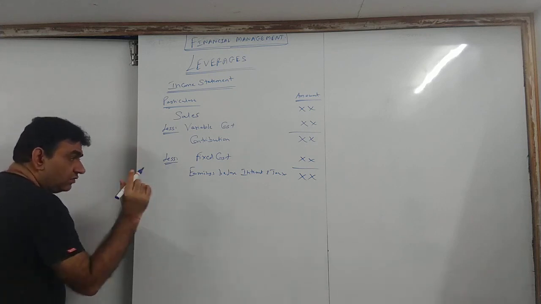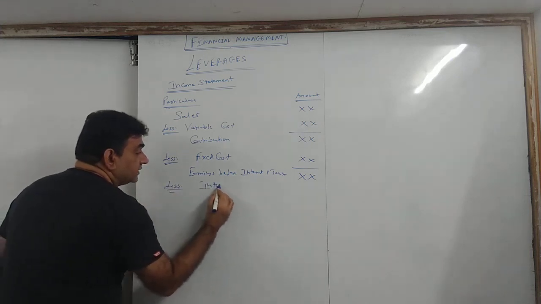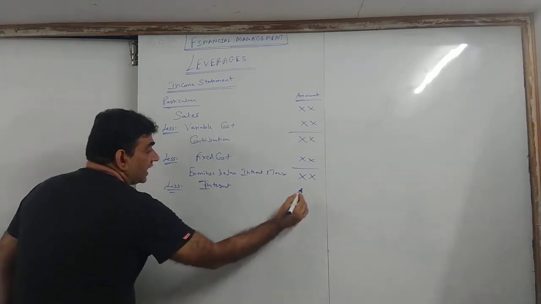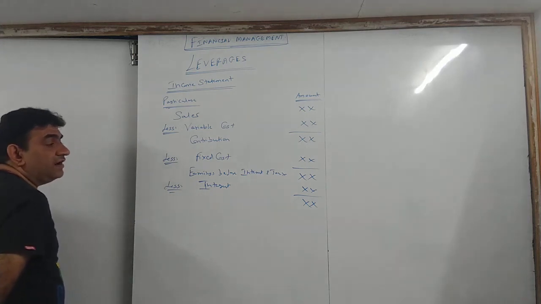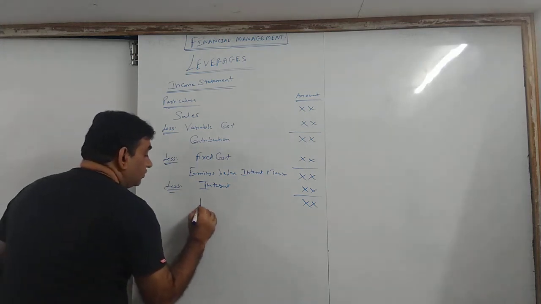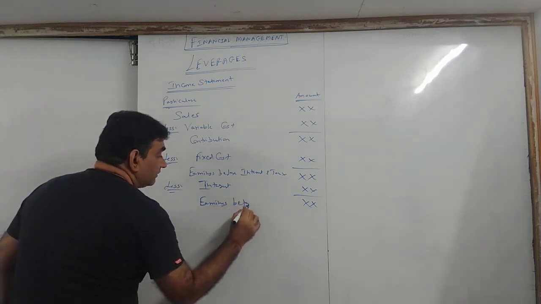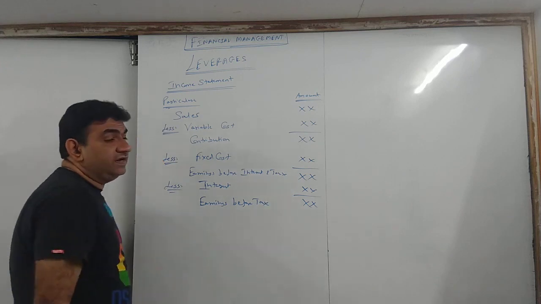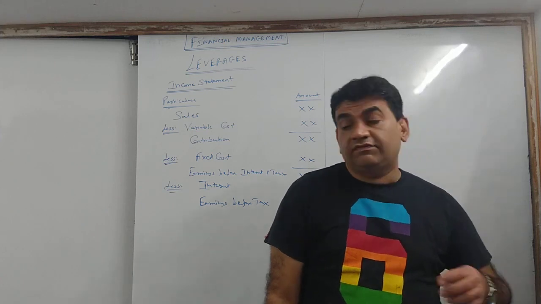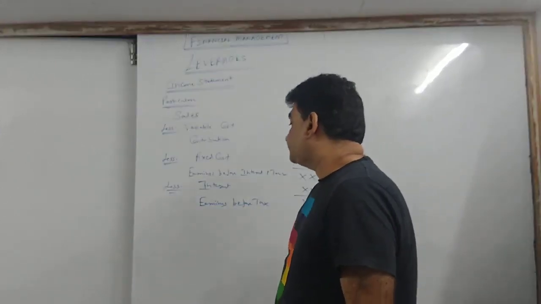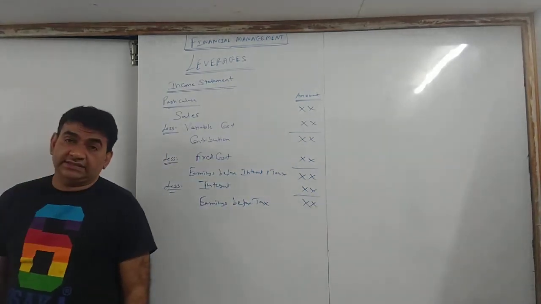So now from this EBIT, we will deduct interest. After deducting interest, what you get will be your earnings before tax. When I say earnings before tax, that means profit before income tax.